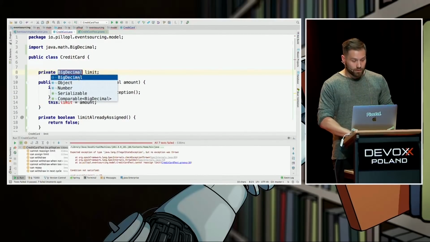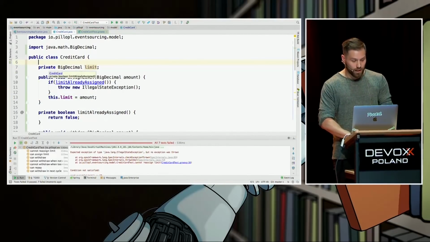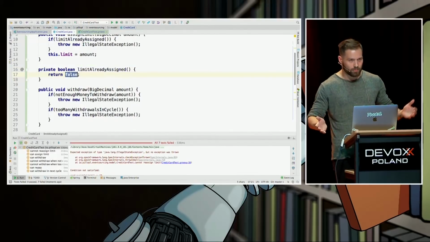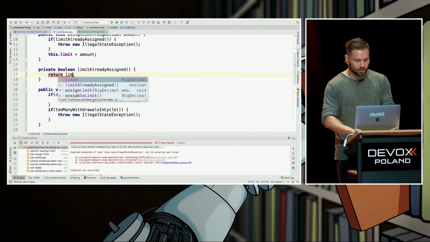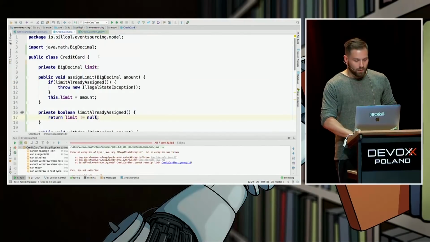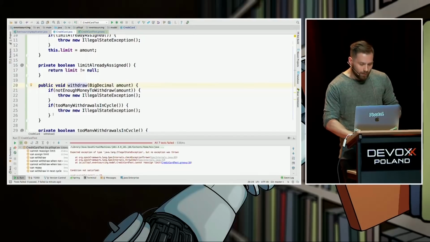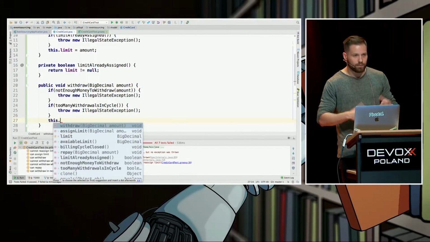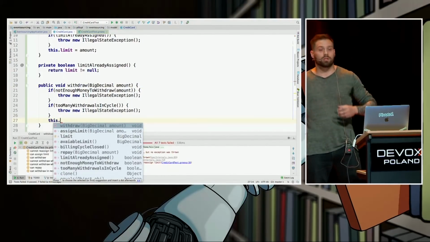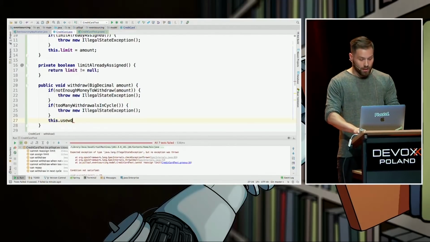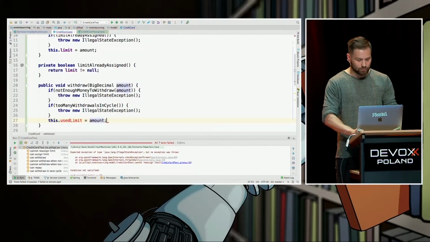Now, it's a good time to answer this question. Hey, was the limit already assigned? Which is fairly simple right now, if limit is not equals to null. The second command was withdraw. I think we could store in a different limit how much we have already used. Let's do so. Used limit equals amount.